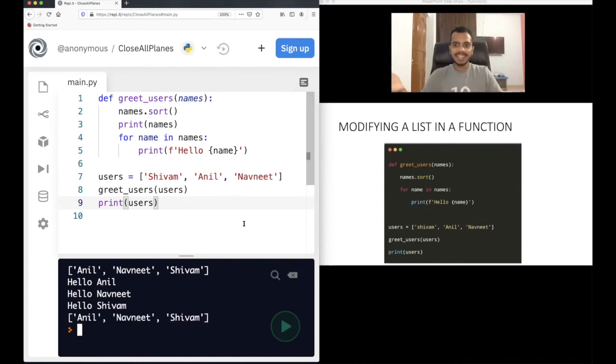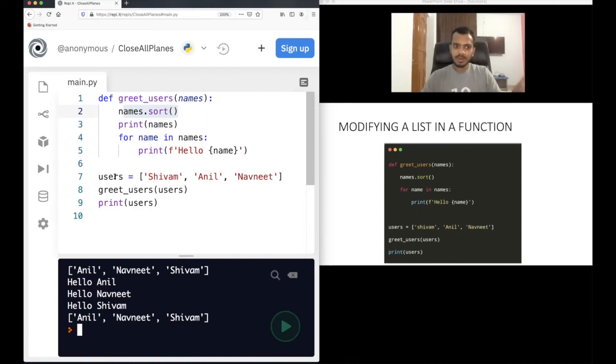Very interesting, right? So what actually happened? What we are seeing here is that we passed the list as Shivam, Anil, and Navneet. In the function definition, we changed the list using the sort function. So of course the list got changed here. That's why, if you see, hello Anil got printed first, then Navneet, then Shivam. Of course the list got modified here, and you can see the output also here: Anil, Navneet, and Shivam. But one more change happened. What? This users list also got modified.